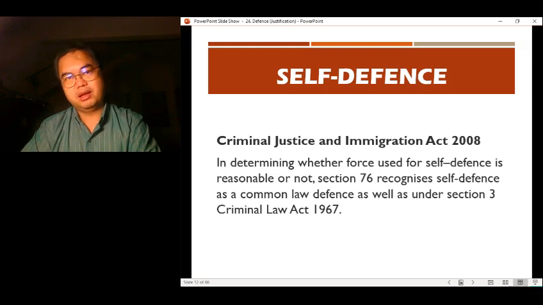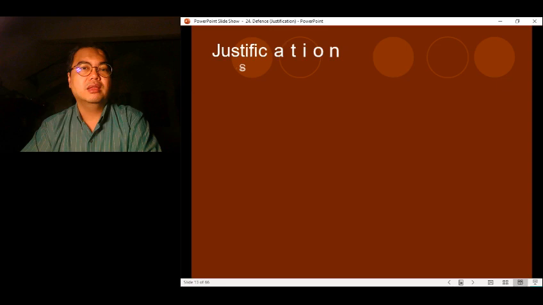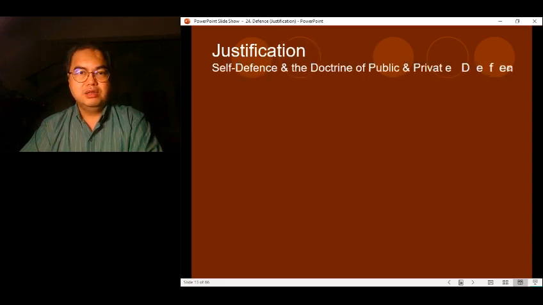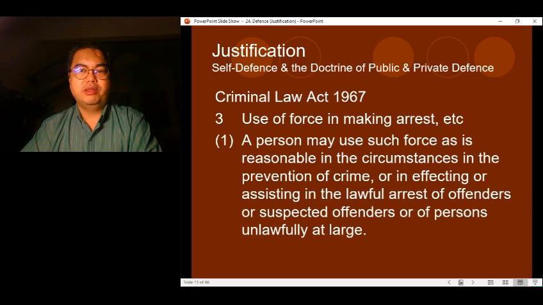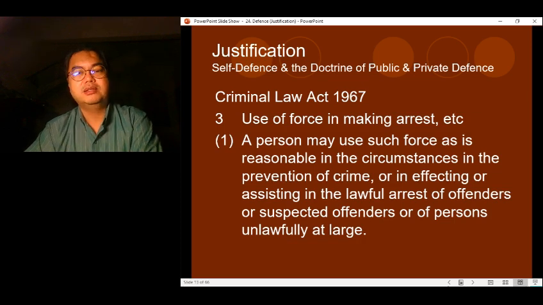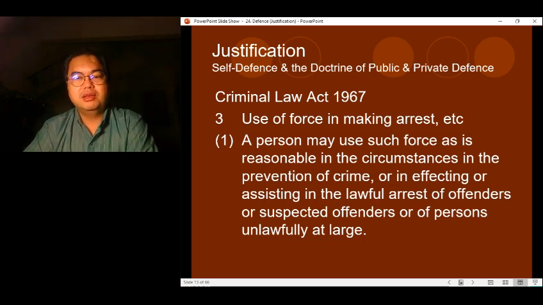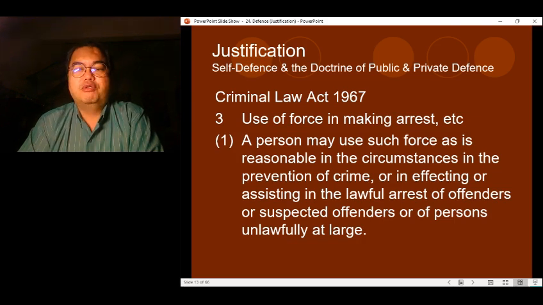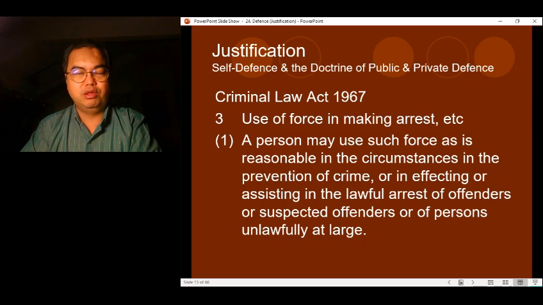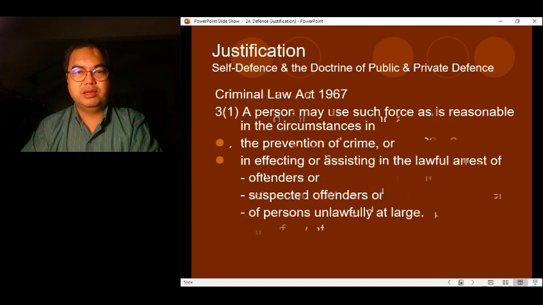So we will be looking at common law, at cases which develop this defense of self-defense, but bear in mind also that it can come under Section 3 of the Criminal Law Act 1967. Under Section 3, it is provided that a person may use such force as is reasonable in the circumstances in the prevention of crime, in effecting or assisting the lawful arrest of offenders or suspected offenders or of persons unlawfully at large. So let's break it up there, right?